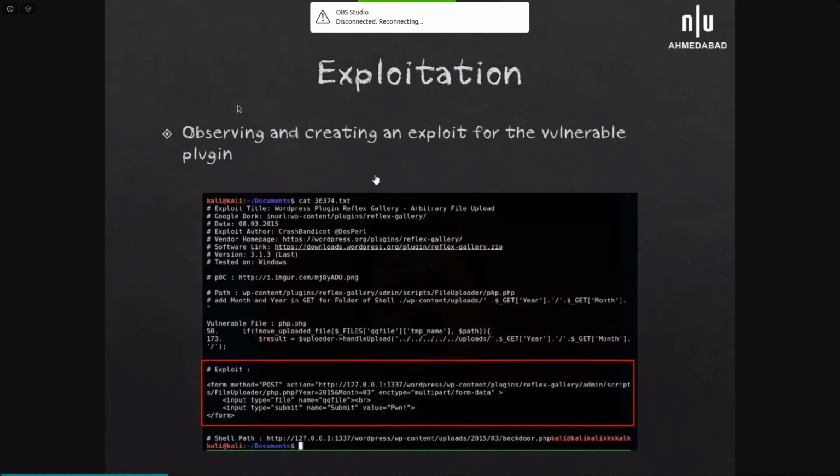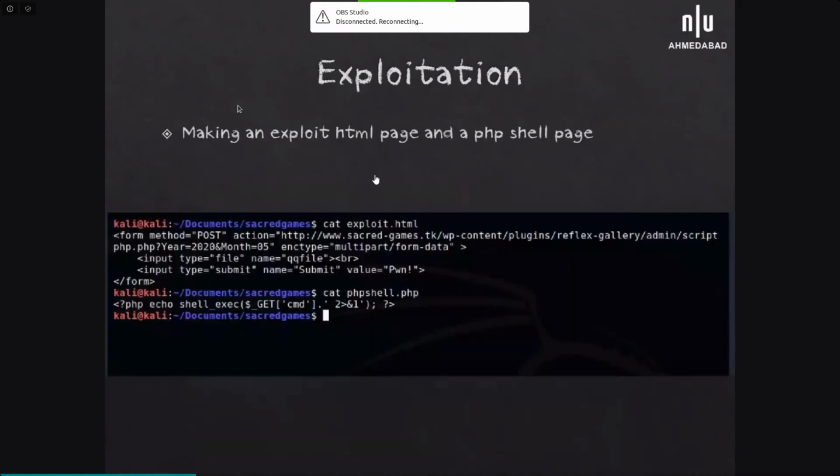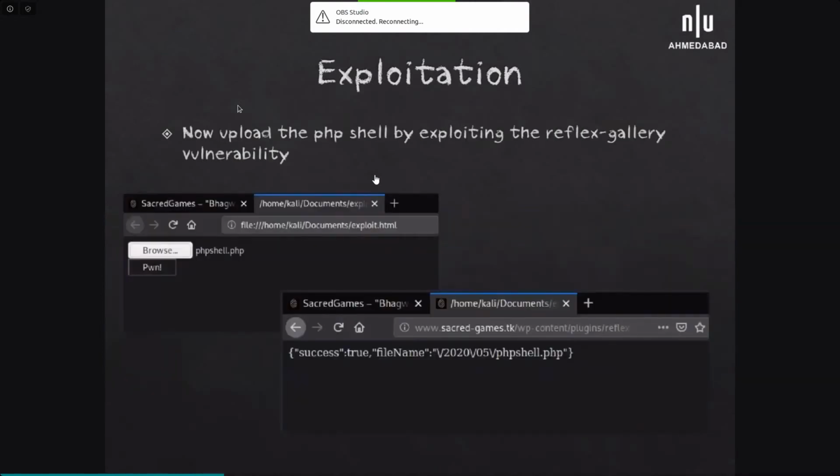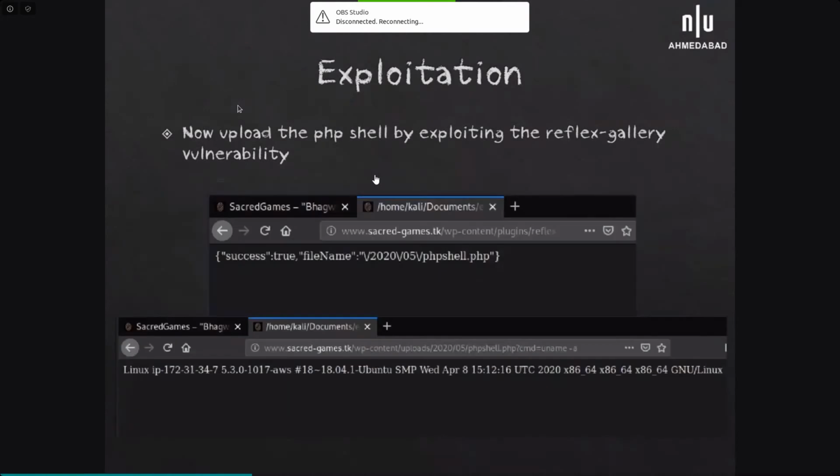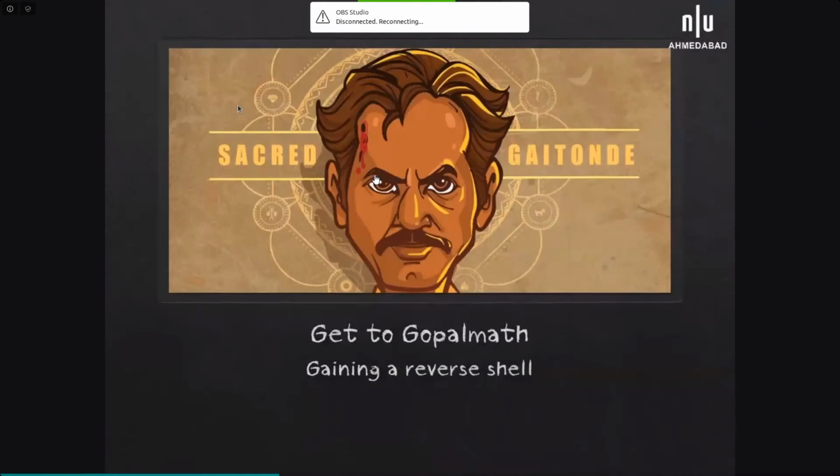Creating an exploit and uploading a reverse shell or some command injection PHP file. Running the exploit.html or the PHP shell, which is just a one-liner to execute commands through PHP. Once you upload the shell, you can see that you can execute commands on the server. Now comes the main part, gaining the reverse shell, that is getting to Gopal Math.